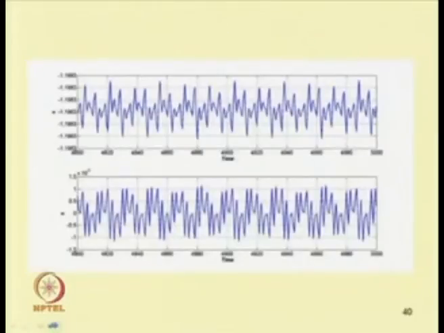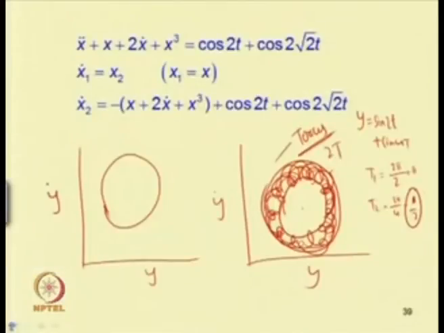So, for example, let us take this second order equation. This can be thought of as a spring mass system with a nonlinear spring, along with external forcing cos 2t plus cos 2 root 2 t.